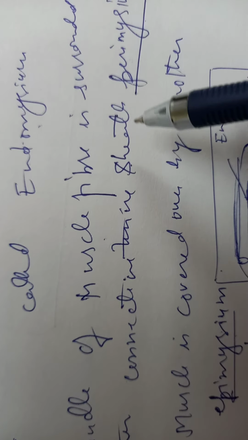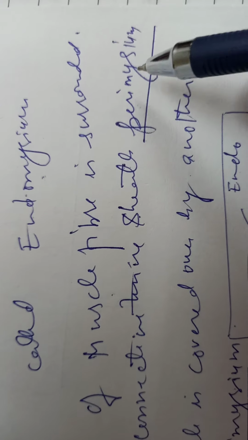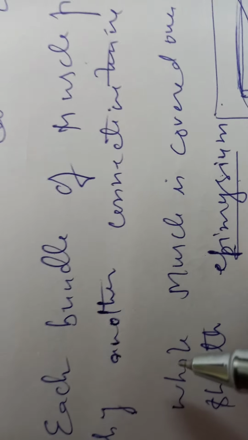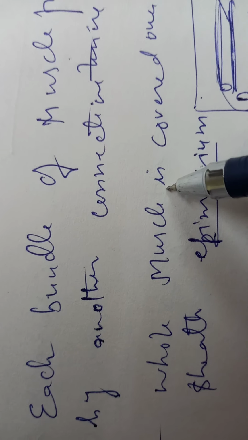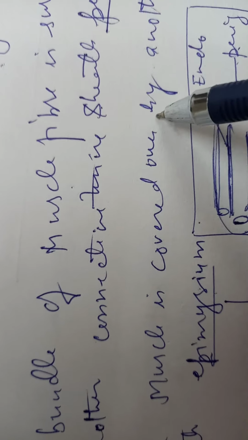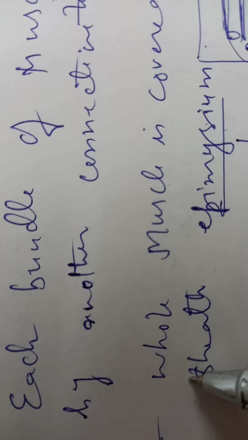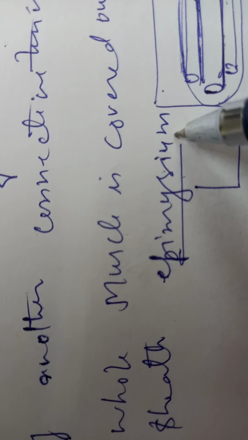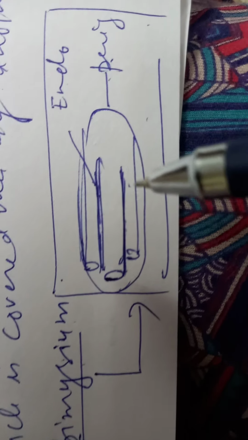Around them there is another connective tissue sheath, we call it perimysium. And then the whole muscle, now coming to the muscle, not the fiber, is covered over by another sheath, and we call it epimysium. If you want to understand, I'll show you in this diagram.